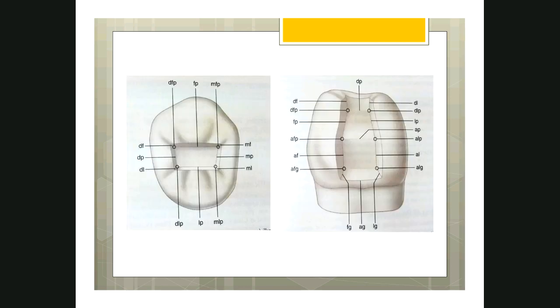See, in this picture, you have a pulpal floor and you have an axial wall. So these two walls of the cavity, they are internal walls, we know that. So these two internal walls, they join and form a line. Can you see this line? This is the line angle. So when two surfaces of different orientation, that means different position, join, they form a line angle. Okay, this is the line angle.